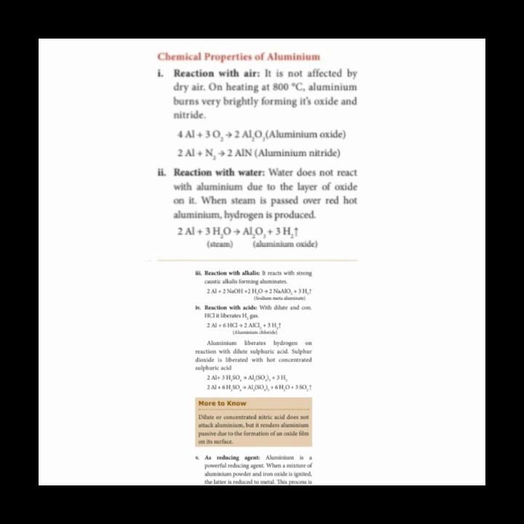But on heating at 800 degrees Celsius, aluminium reacts with oxygen to form aluminium oxide, Al2O3, and aluminium reacts with nitrogen to form aluminium nitride. Actually aluminium valency is 3, nitrogen valency is also 3, but it is written as AlN. That means the common valency 3 is removed, so AlN is called aluminium nitride.